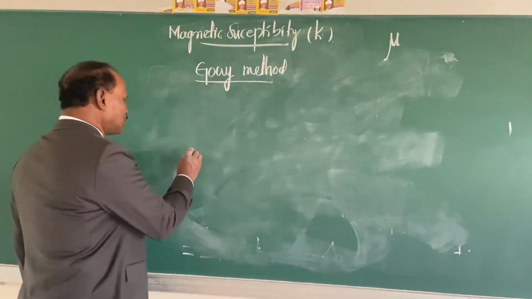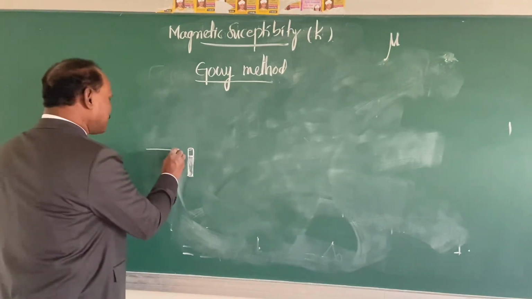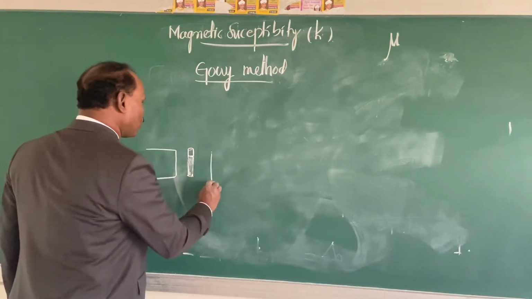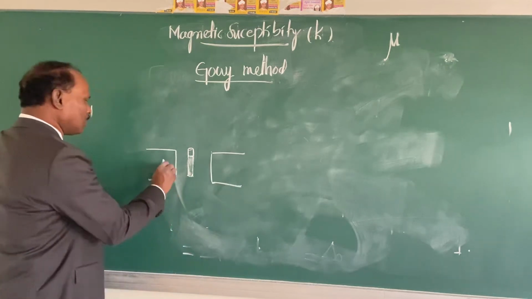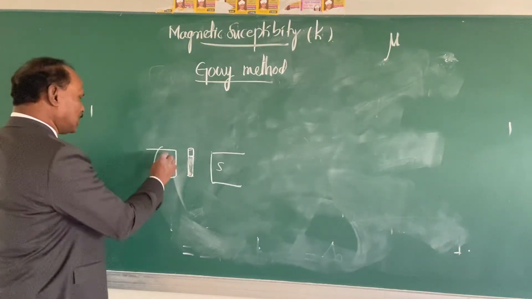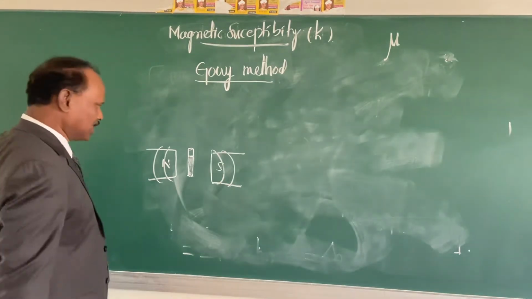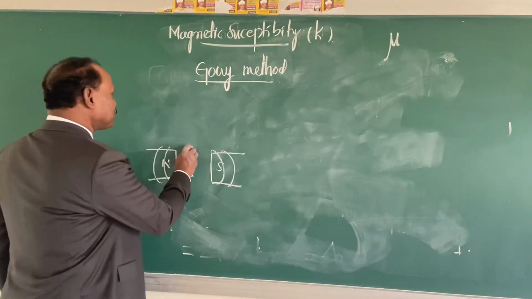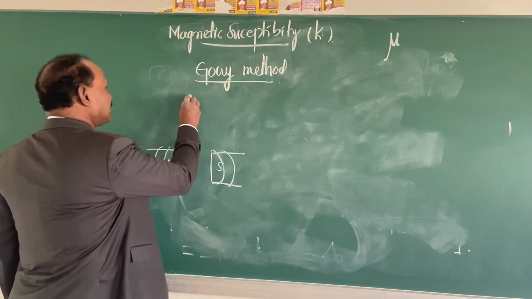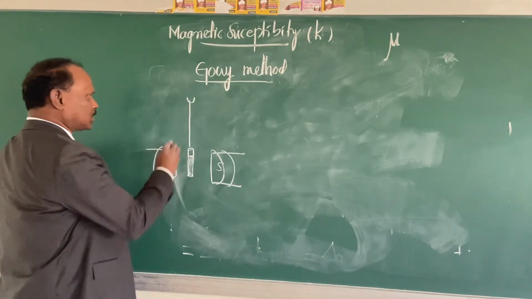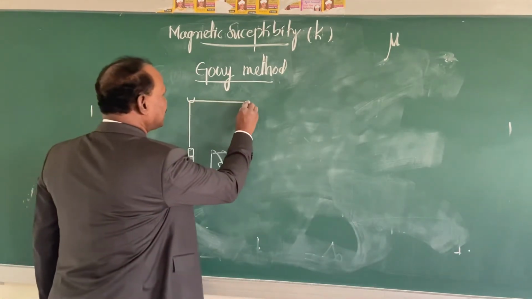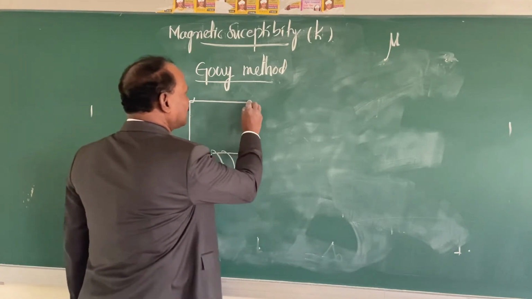Then this Gouy tube is suspended between two magnetic poles. I write it as north and south, and there will be coils here to introduce the magnetic field. So it is suspended between the magnetic poles, and this is connected to the analytical balance.